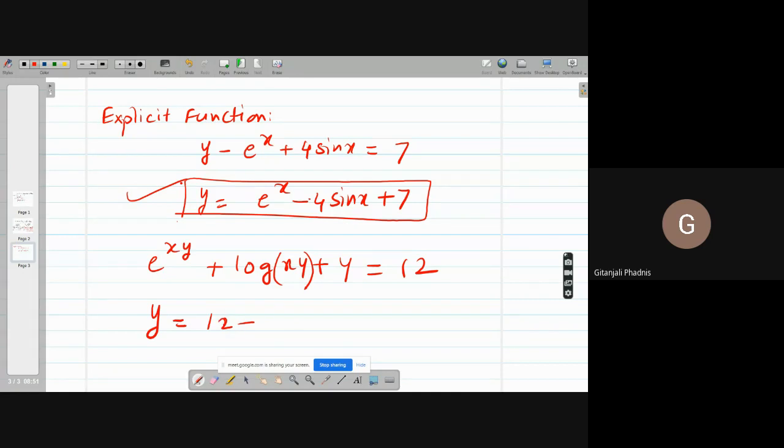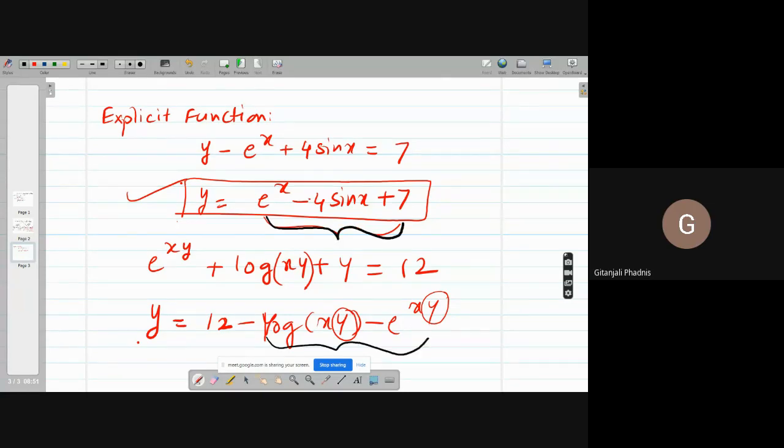See, you are just shifting the terms. 12 minus log of xy, again. I don't want y to appear here. To define y, again you are taking y. Do you find any y term over here? No. This is exclusive. This is only in terms of x.